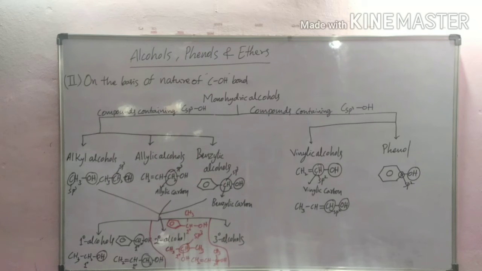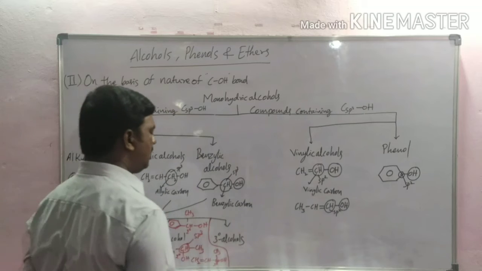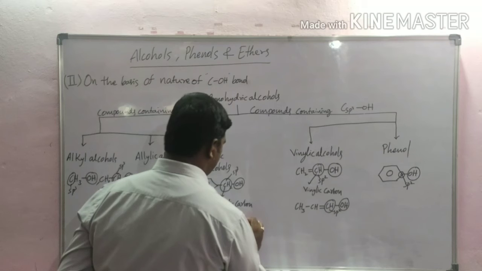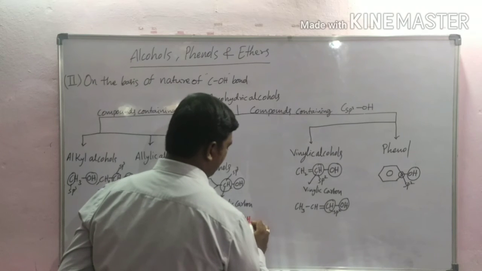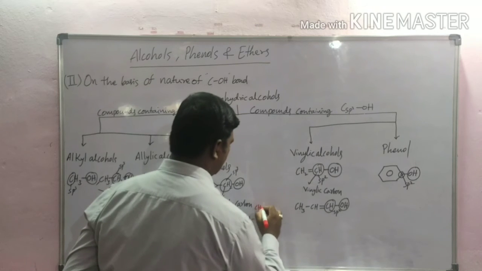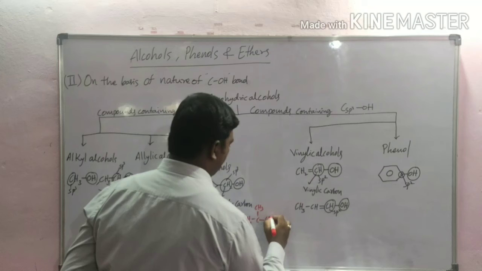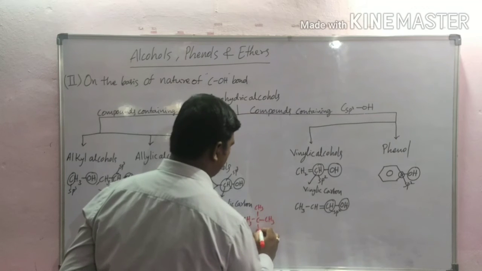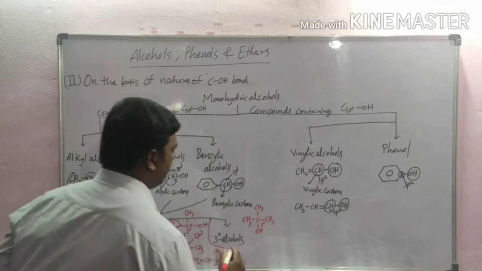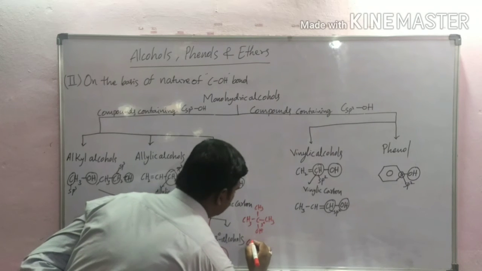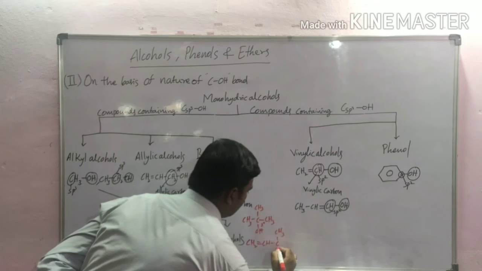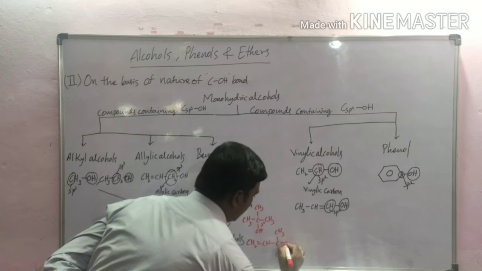And next, tertiary alcohols. In tertiary alcohols, the hydroxyl group is attached to an sp3 hybridized carbon atom which is attached to three other alkyl groups. One more example here, CH2 double bond CH, CH3, CH3, OH.